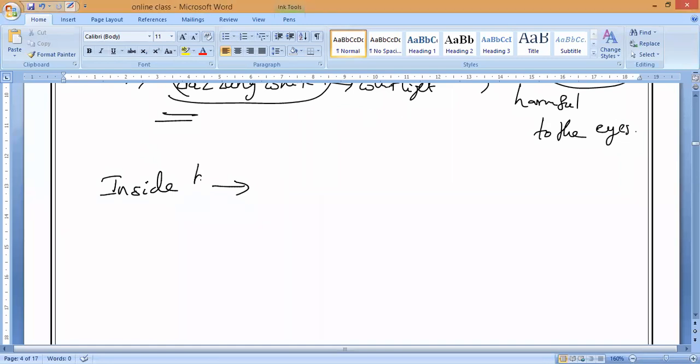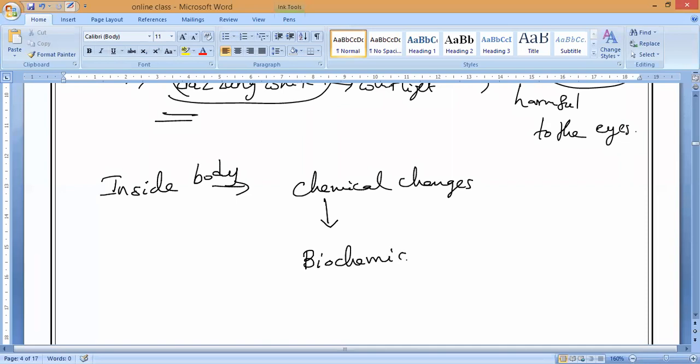So inside our body, most of the reactions are taking place due to what, guys? Due to chemical changes. But we cannot call it a chemical reaction because it is taking place inside our body. So these chemical changes we call biochemical changes, or we can say biochemical reactions.